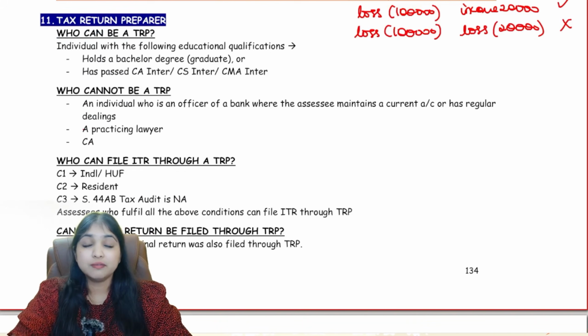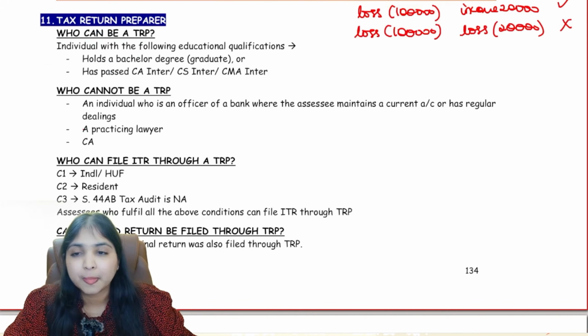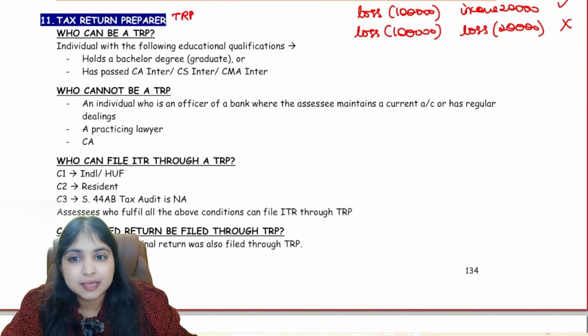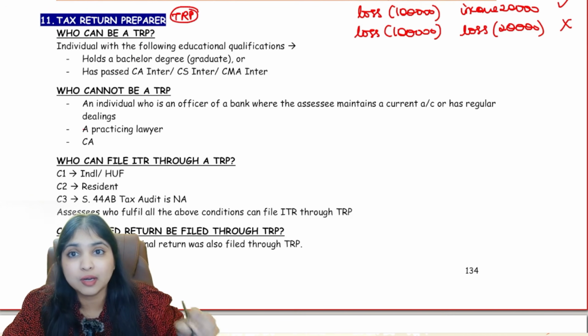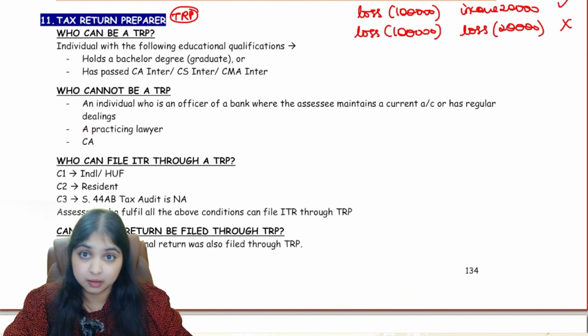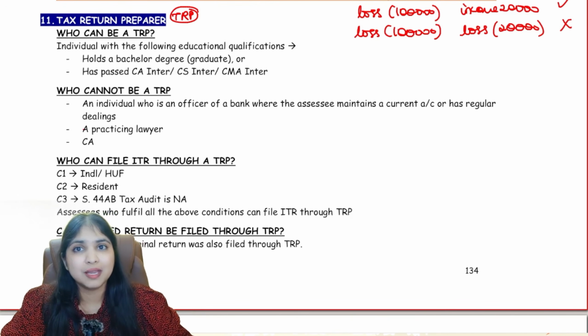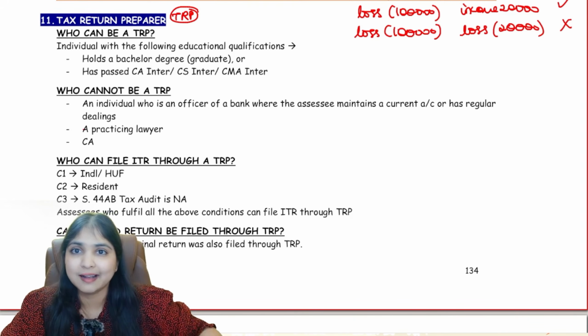Now comes your final concept, one last concept in your return of income chapter, tax return preparer, TRP. Now TRP is a person who will help you prepare your income tax return. The name itself is very obvious, tax return preparer. He will help you in preparing your income tax return. Now who can be a TRP? Who can be a tax return preparer?